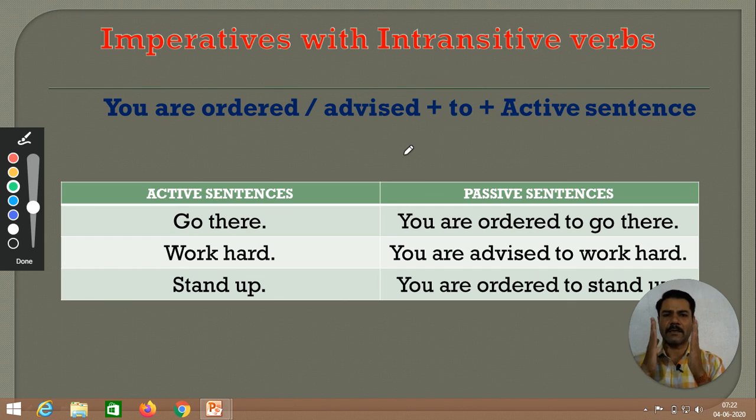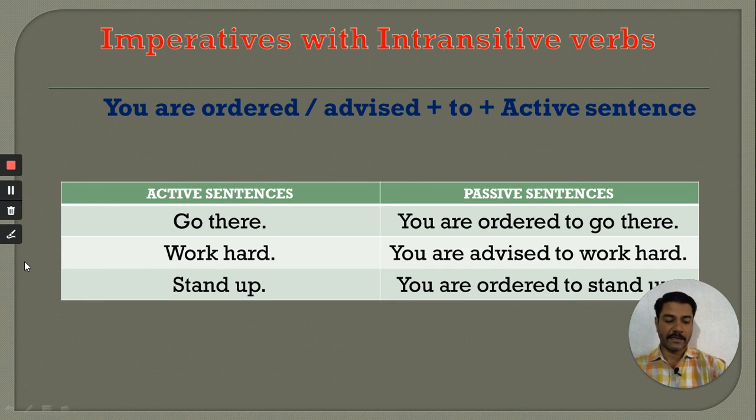First, just go through the intransitive verb. Try to identify whether it is expressing order or advice. If you are thinking it is for order, start the passive conversion with you are ordered to and then copy that intransitive verb. You are ordered to go there. You are advised to work hard. You are ordered to stand up. Is it clear now?